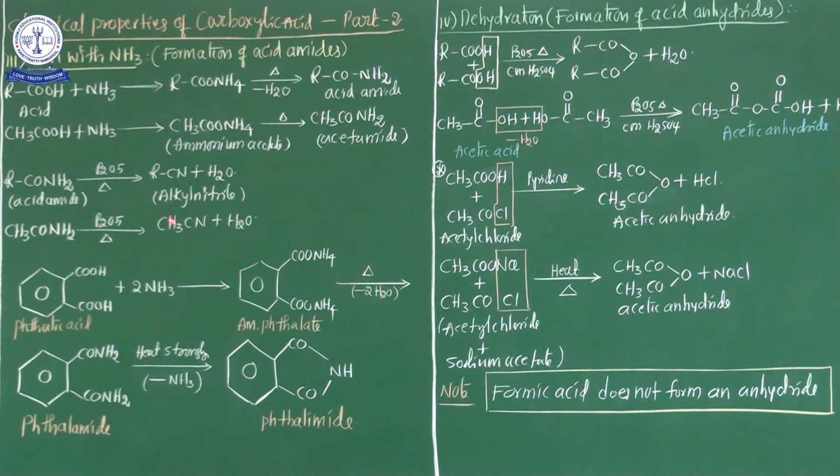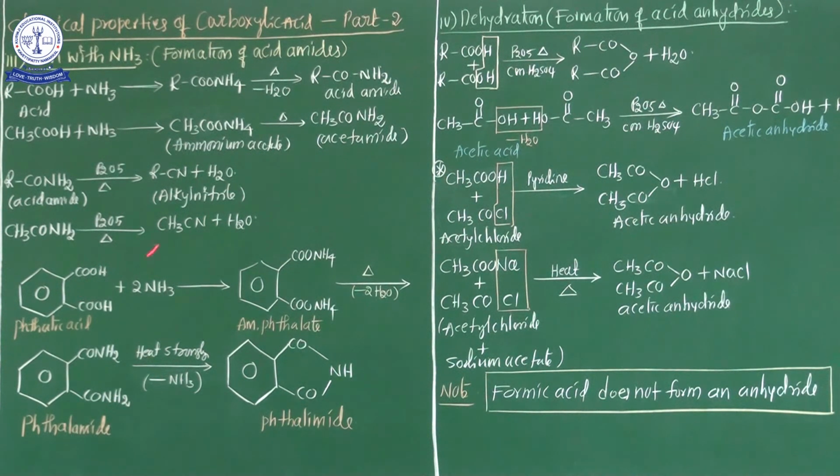Okay? Now see here an example: this compound is CH3CONH2, generally acetamide. Acetamide is treated with phosphorus pentachloride, a dehydrating agent like concentrated sulfuric acid.